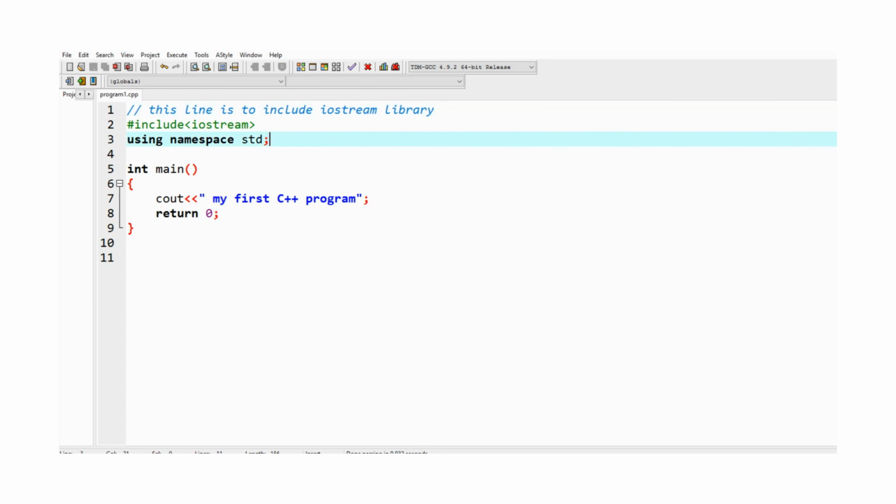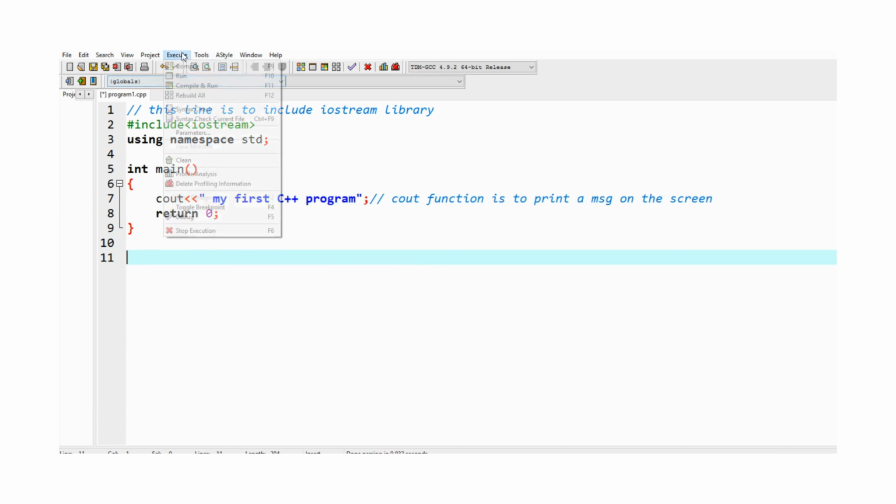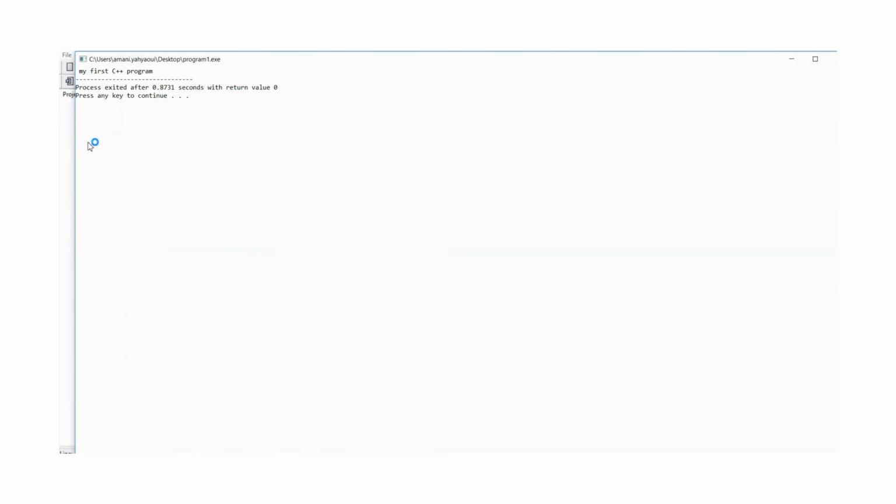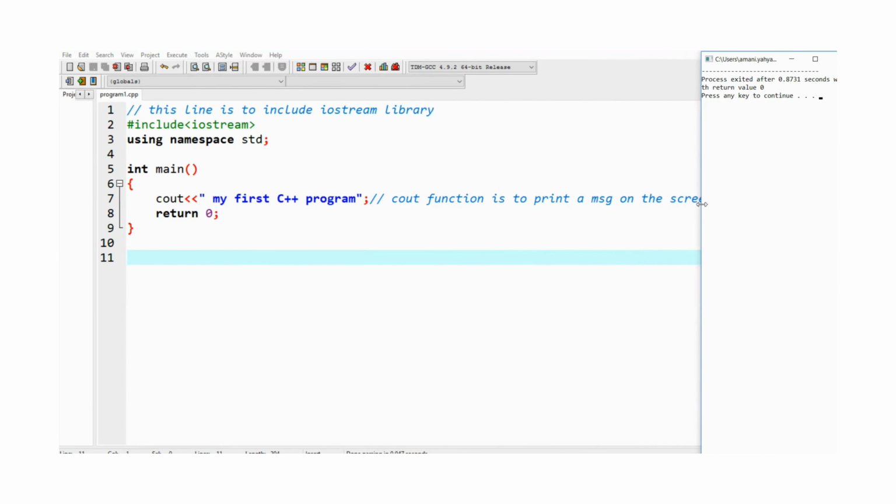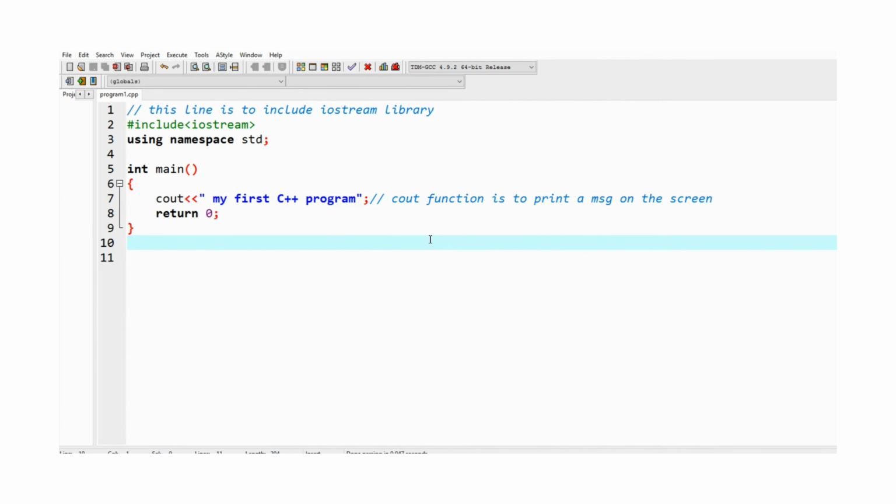Now, I can write a comment also in front of a line. For example, here: cout function is to print a message on the screen. Also, if I execute, nothing will be changed. So, I will explain again: those lines are just to explain to the programmer, or to the person who will read this program, the meaning of the different lines.